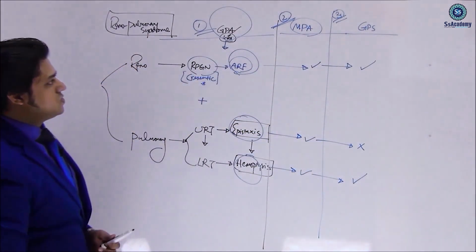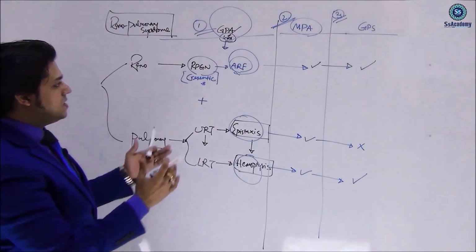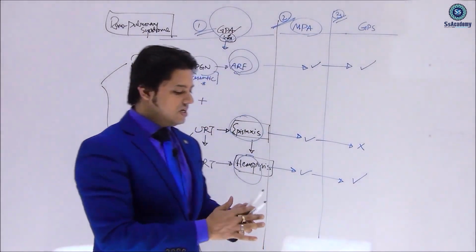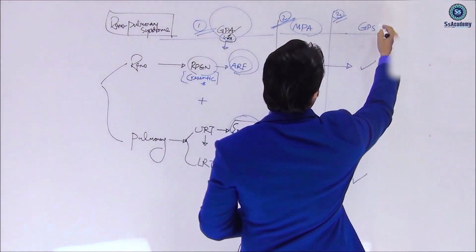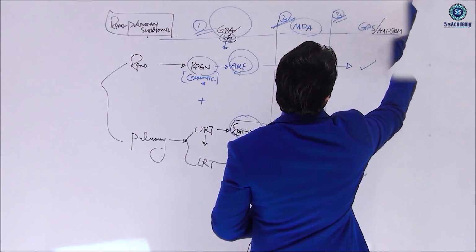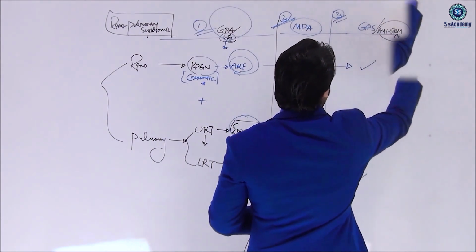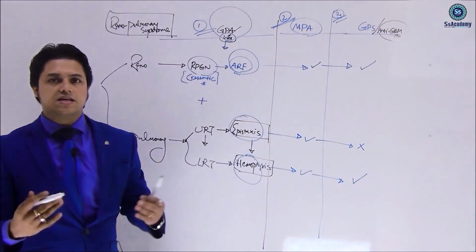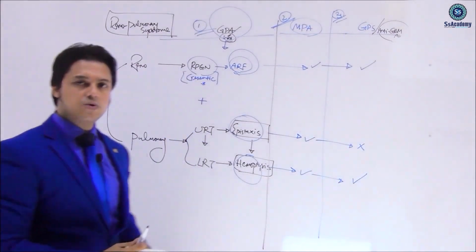I hope that you understood. So GPS is a separate disease, Goodpasture's syndrome. Another name of Goodpasture's syndrome is anti-GBM antibody syndrome, meaning anti-glomerular basement membrane antibody syndrome. Yes, I said what I said.